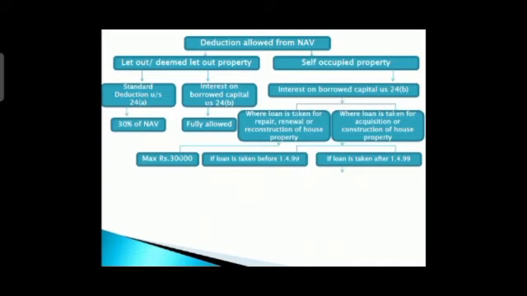I hope you are understanding. Now if I have taken the loan before 1-4-99, how much deduction am I going to get? Rupees 30,000.